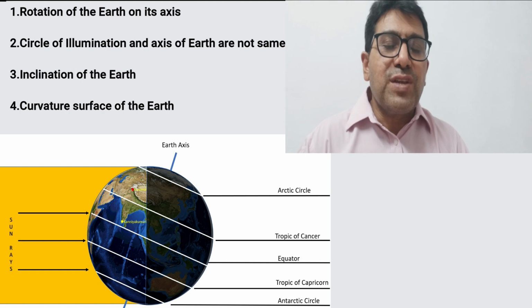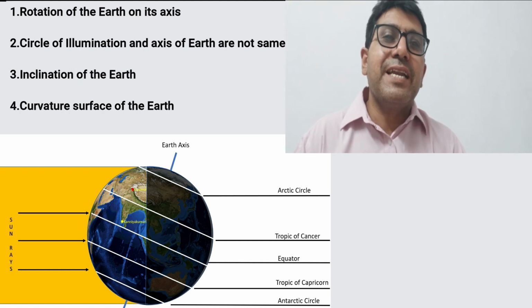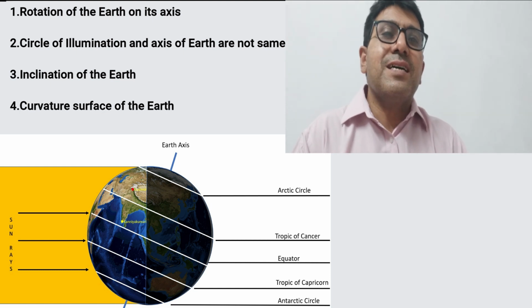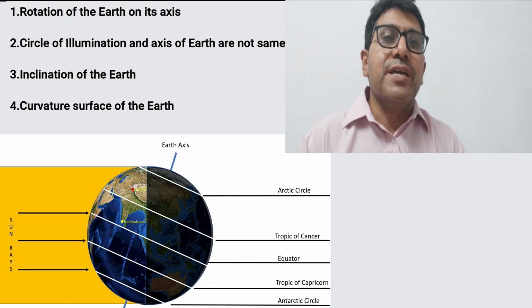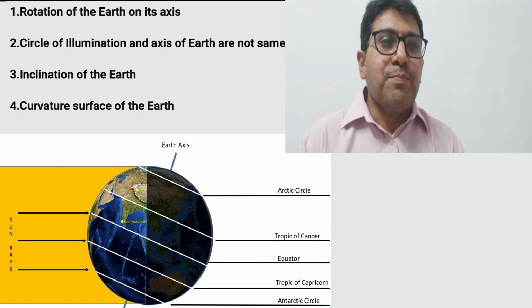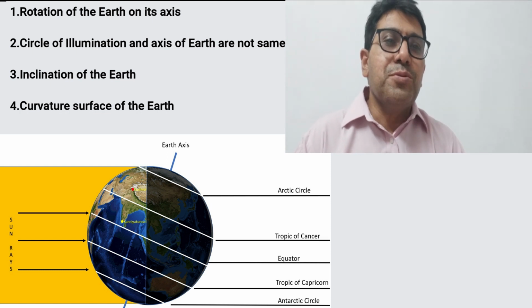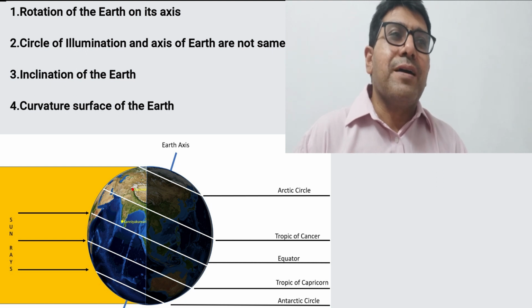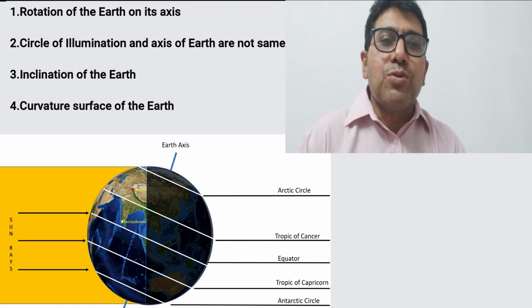But the difference in the duration of day and night is due to two other factors. One, the Earth is inclined on its axis, and because of this,